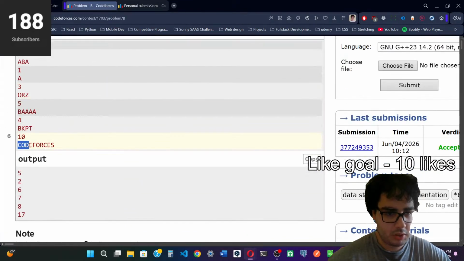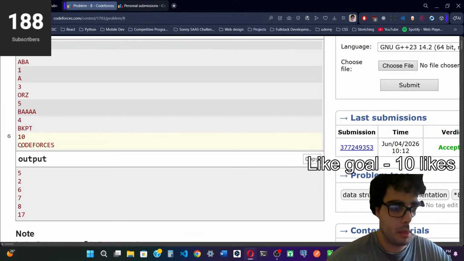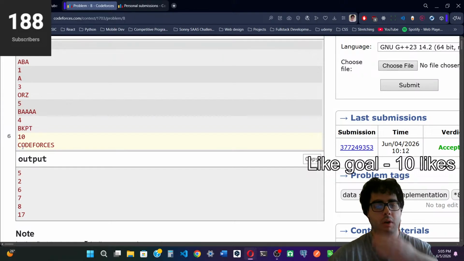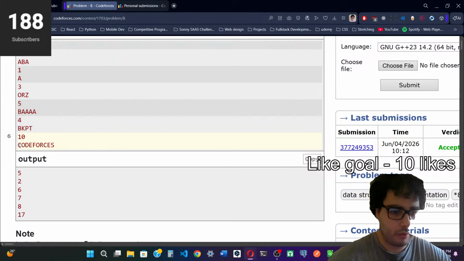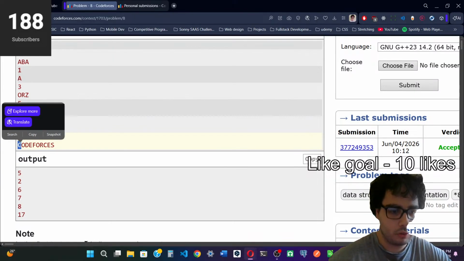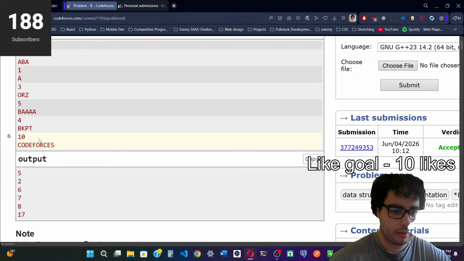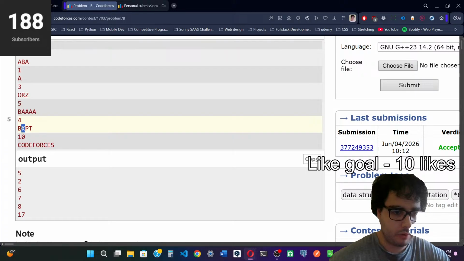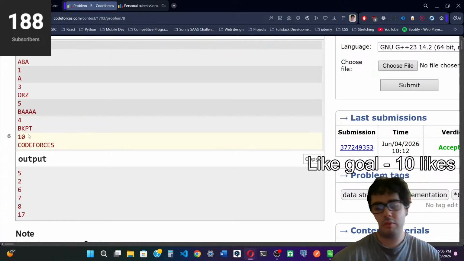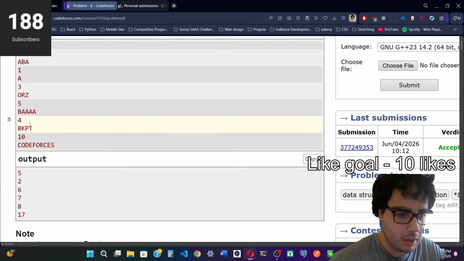Each time we encounter a new character, we make an entry for it in the map, and we add 2 to the answer because we encountered that character for the first time. For example, we encounter B for the first time, we add 2 to the answer and add B to the map. Then we encounter K for the first time, we add 2 to the answer and add K to the map, and so on.